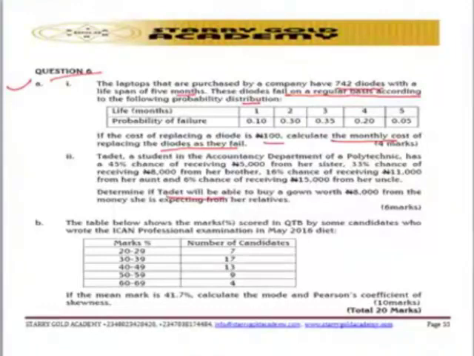The second part: determine if Target will be able to buy a gown worth 8,000 naira with the money she is expecting from her relative. That is the first question, which is 6A.